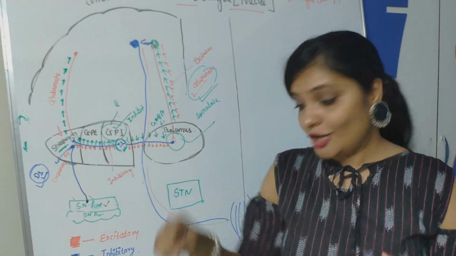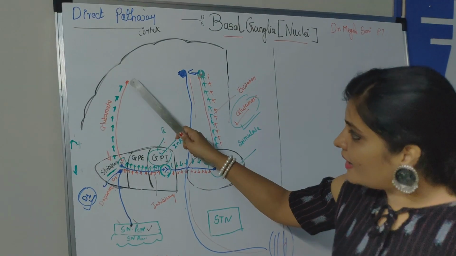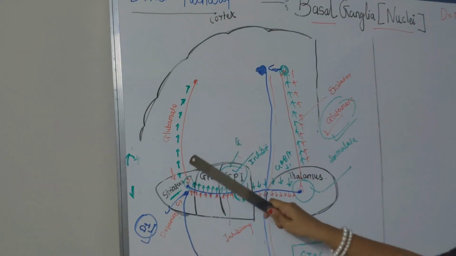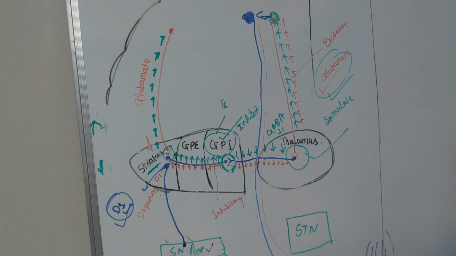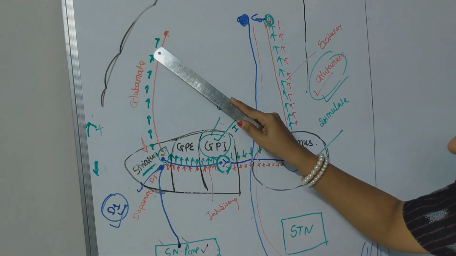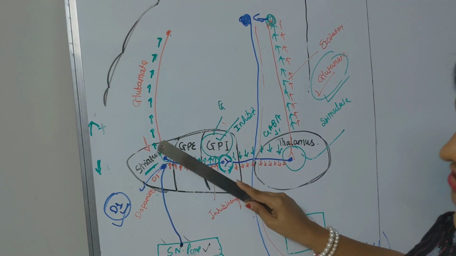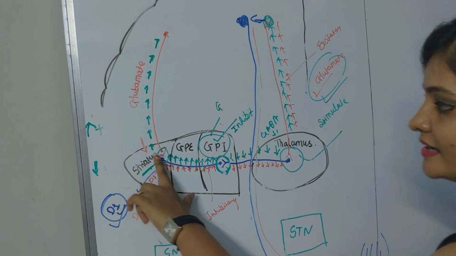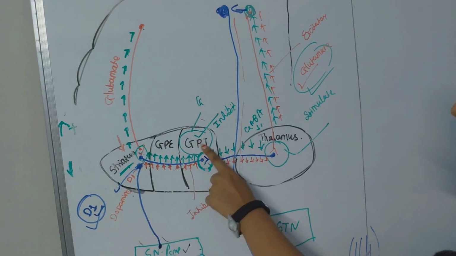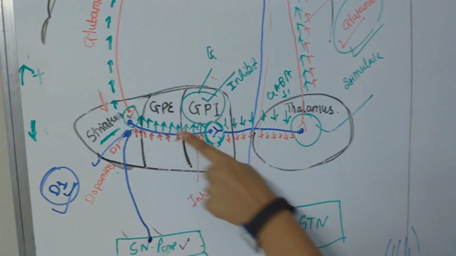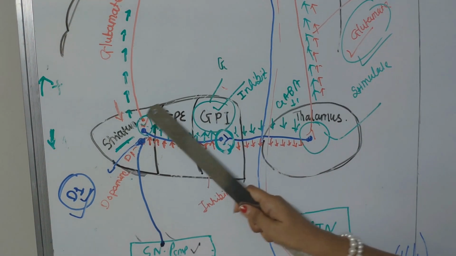the idea is generated in cortex. Okay, so this idea, the signal will be passed from cortex to striatum through the corticostriatum fibers and it consists of glutamate which is excitatory in nature. So this excitatory signal will be passed to the striatum and it will stimulate striatum. Now striatum has one connection with the globus pallidus internal. It has a fiber which is called a striatopallidum fiber and this fiber is inhibitory in nature.